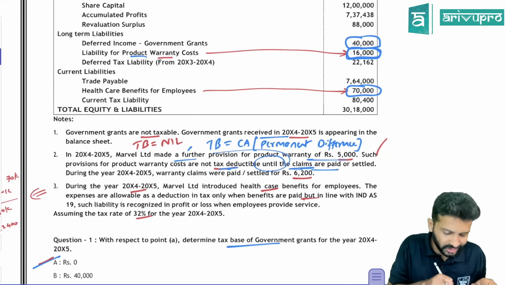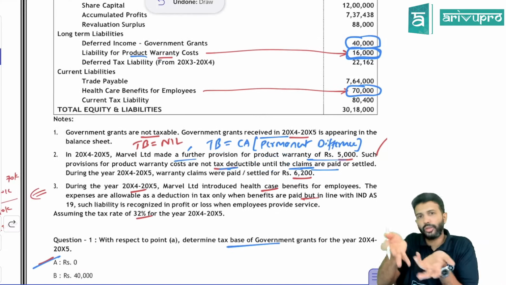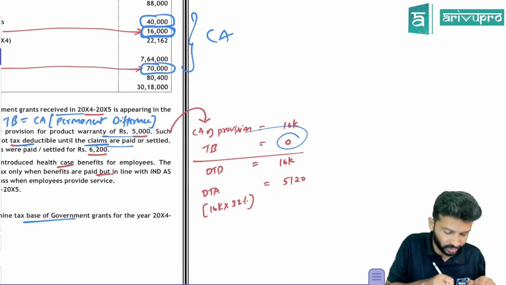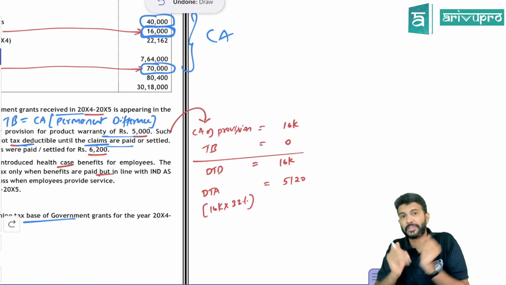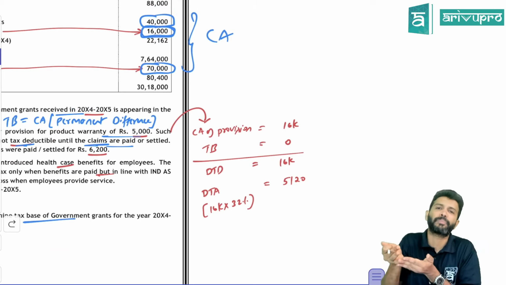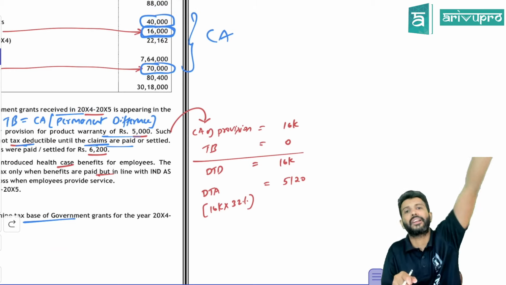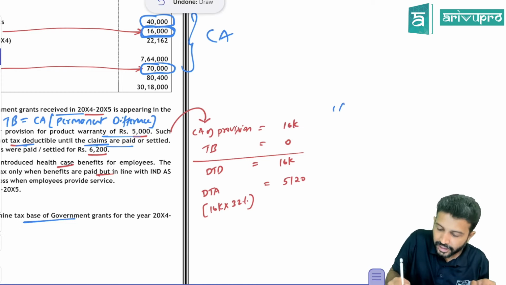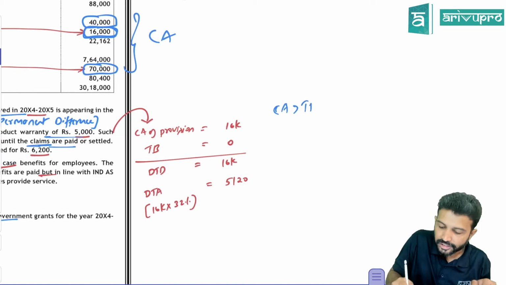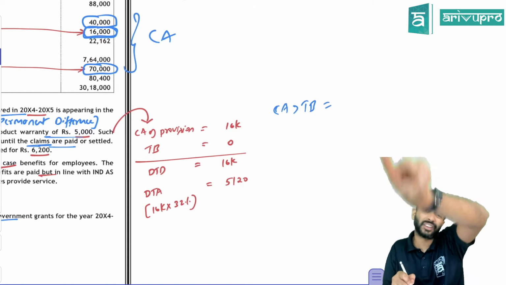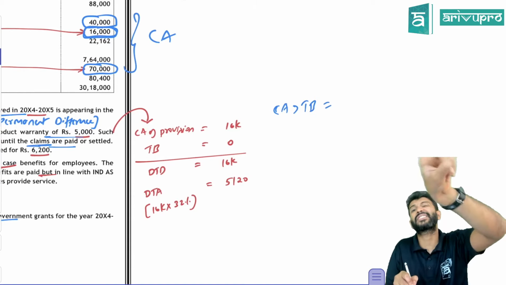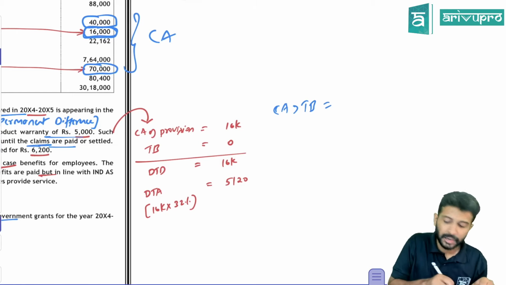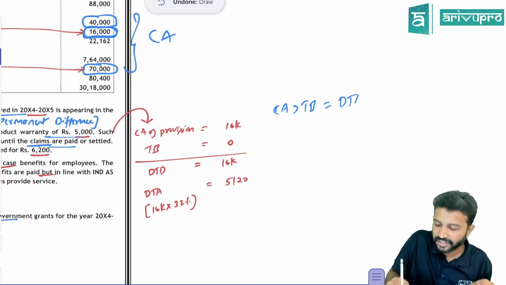So what is the tax base? You will not get the deduction now, so you can't pass any entry in the tax record now. So the tax base of this particular liability, as per the tax record, is 0, because you will get the deduction only when you settle. So the tax base is 0. This is a liability. So the liability's carrying amount is greater than the tax base. If an asset's carrying amount is greater than the tax base, then you will create a deferred tax liability. Here it's a liability. So if a liability's carrying amount is greater than the tax base, you will create a deferred tax asset.